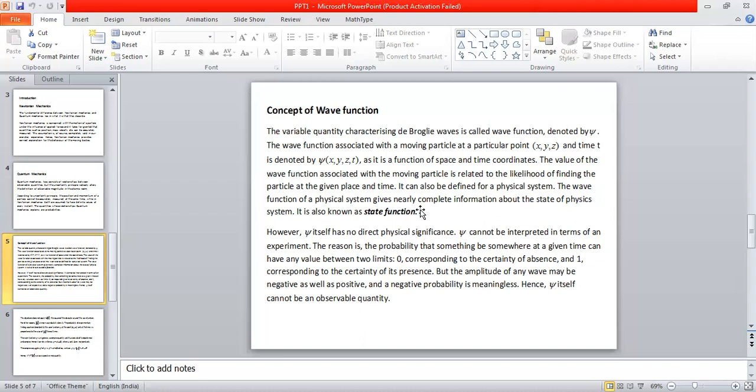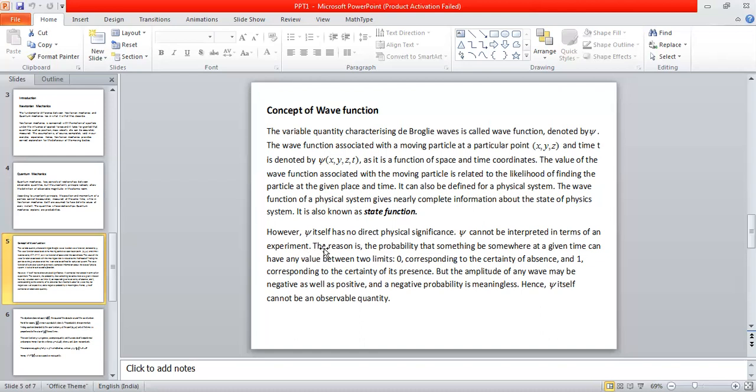So therefore, wave function psi gives, not complete information, the maximum information regarding the state of the system. So therefore, this function is also called a state function. Wave function, sometimes we also call it state function.